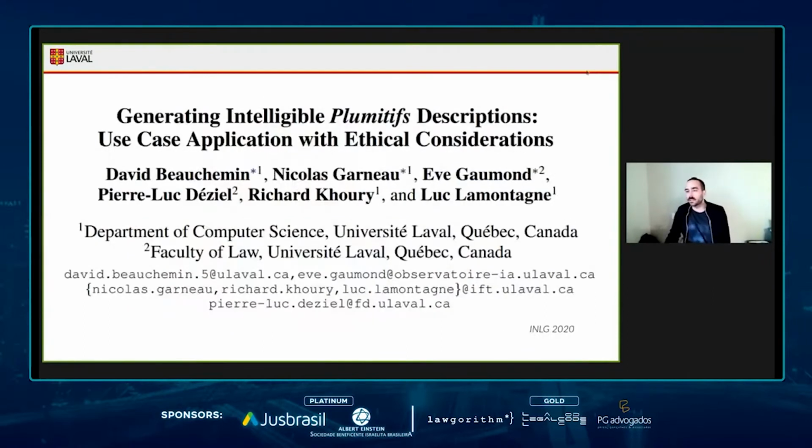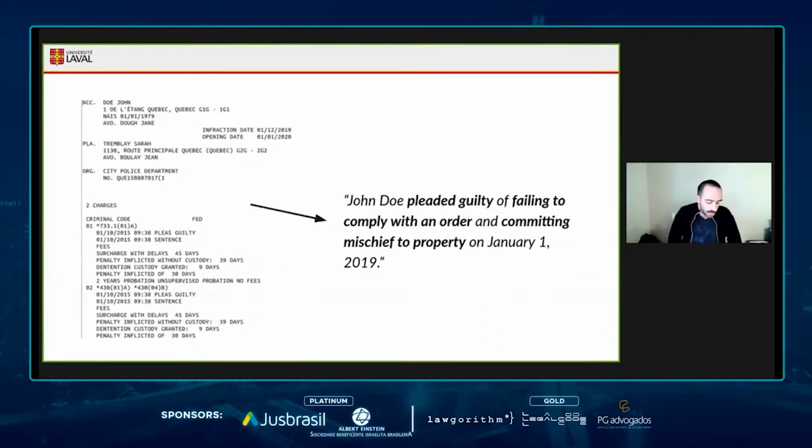So I'll begin by introducing the underlying task that we are trying to solve. It's work that we presented at INLG 2020, the International Conference on Natural Language Generation. In this paper, we introduce the task of bringing some intelligibility to the docket files, which we call the primitifs here in Quebec. The docket files are legal documents, semi-structured, that are at the core of a legal judicial case.